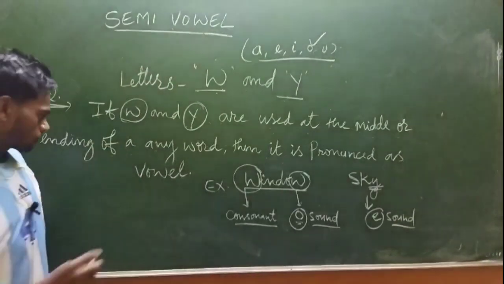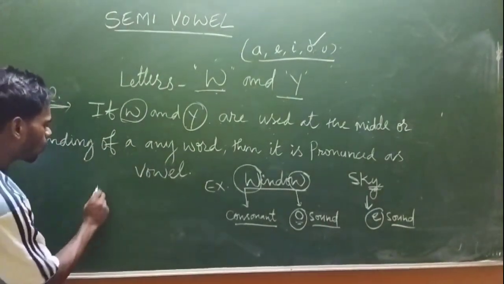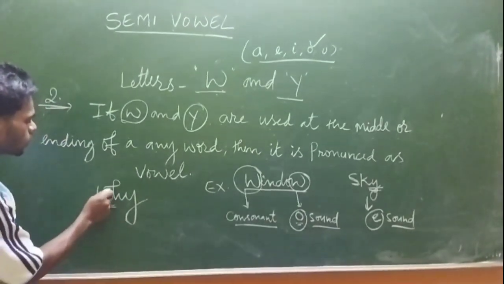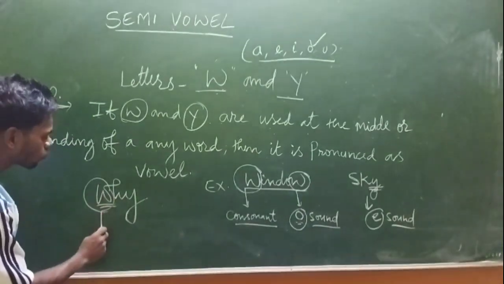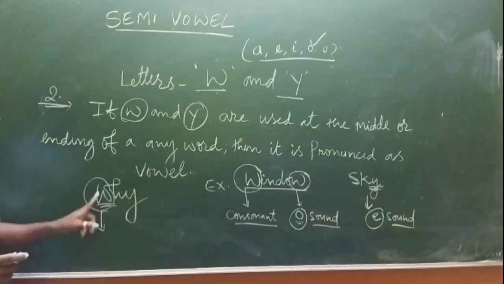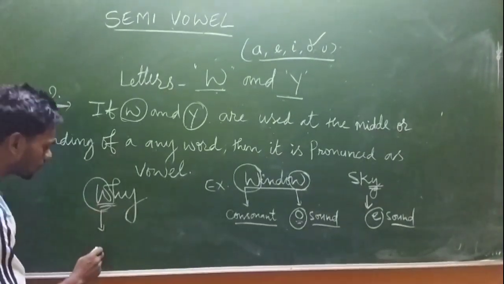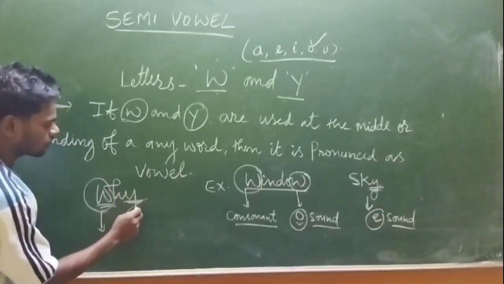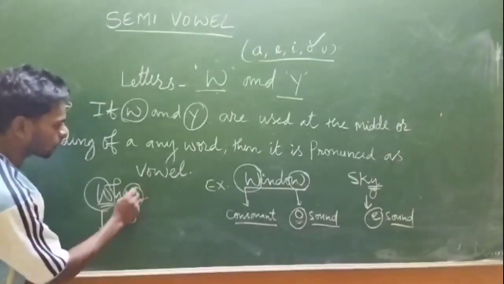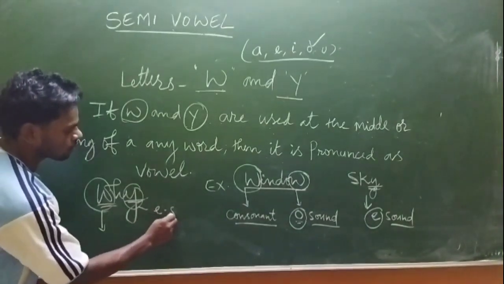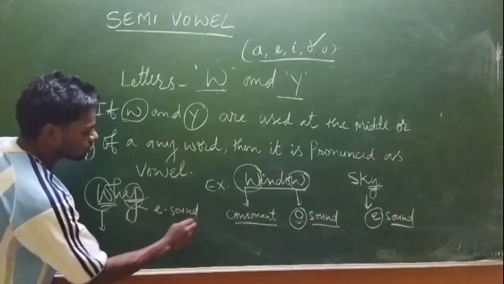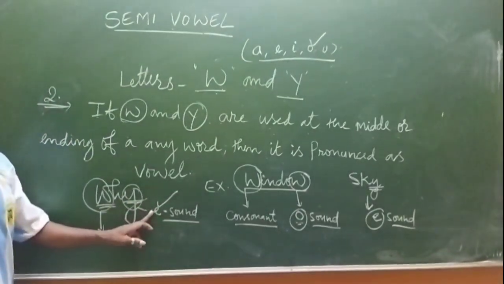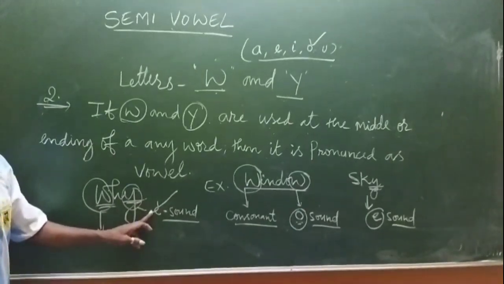One more example, let's say Y. So here W is used as a consonant, the same sound is coming, that is W only. But then Y is there at the end. So again here the E sound is coming. And E, as you know, is a vowel.